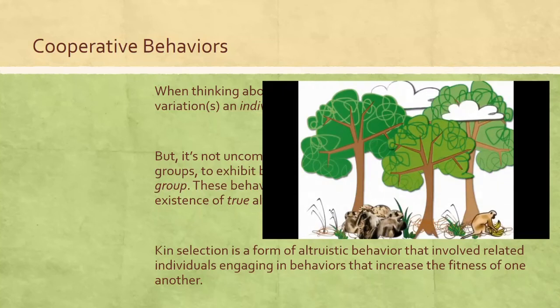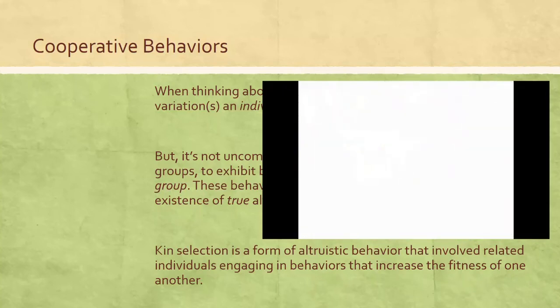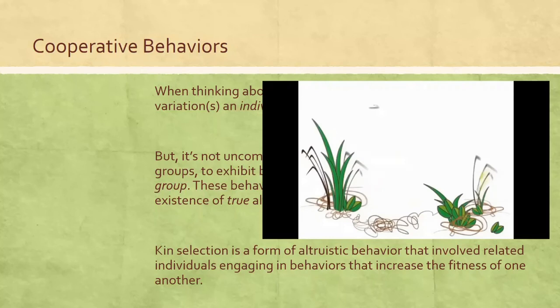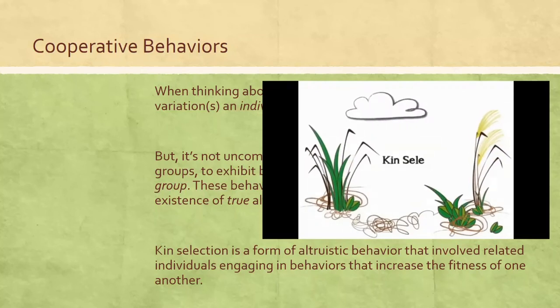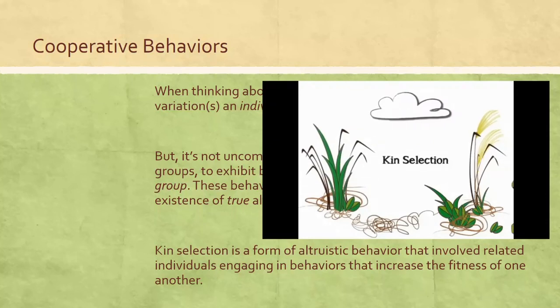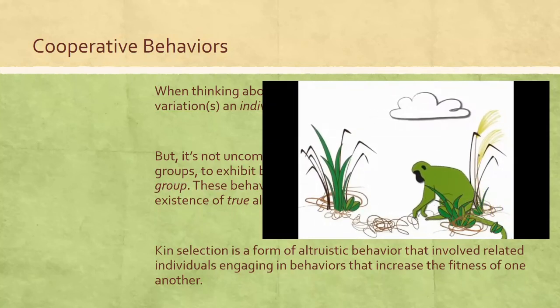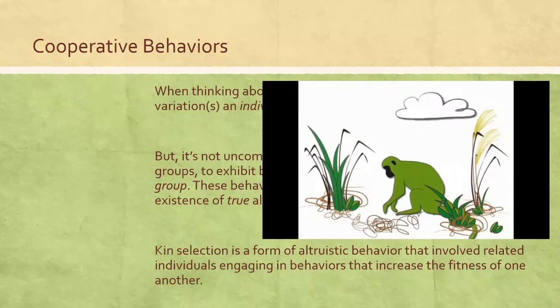How could behaviors that decrease the reproductive success of an individual evolve in the first place? Why be nice? One mechanism for the evolution of altruism is called kin selection. Kin selection is the selection for a behavior even if it reduces the fitness of the actor because it increases the fitness of the relatives who share their genes.